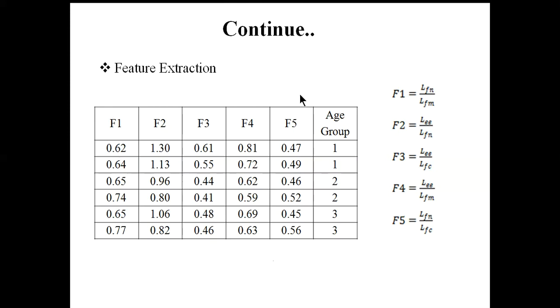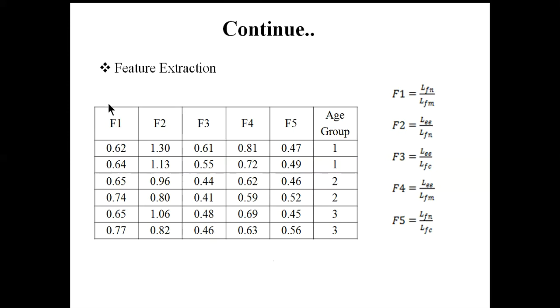Now we have reformed a table that consists of 5 different geometrical features and the corresponding age group. This will be the inputs, and this will be the output. This is nothing but the training data for our particular problem.